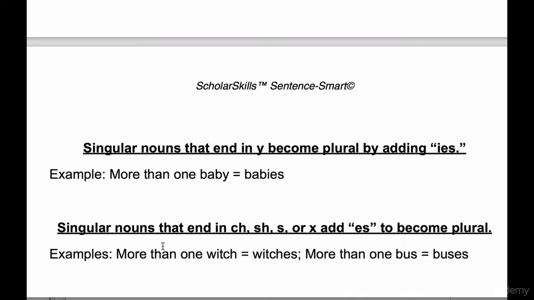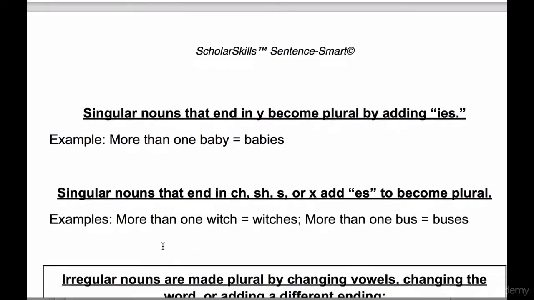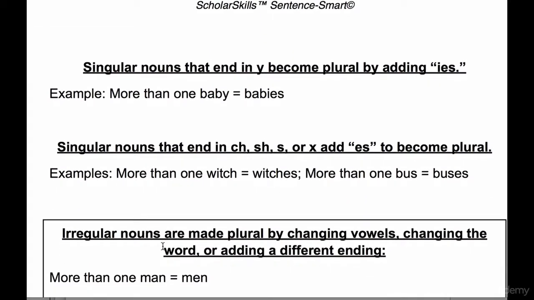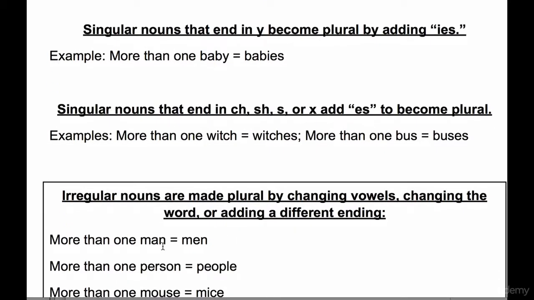Now, singular nouns that end in Y become plural by adding IES. More than one baby, then you have babies. Singular nouns that end in ch, sh, s, or x add es to become plural. More than one witch, witches. More than one bus, buses.